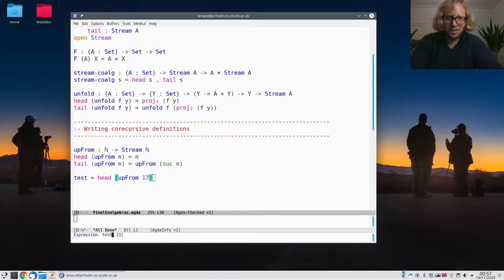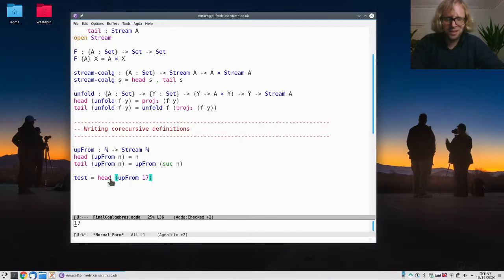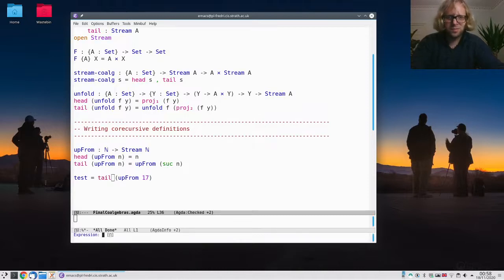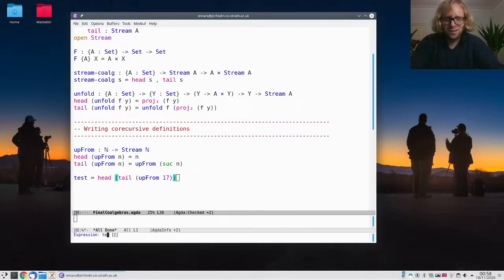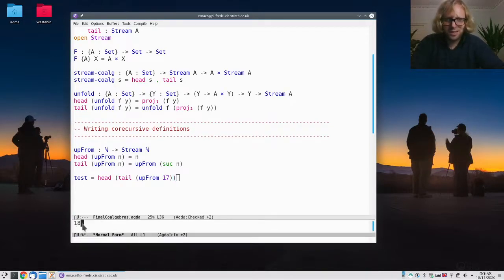So if we normalize that, we get 17. If we ask for the tail of it, then all we know is that that is up from 18, because that's this equation. So if we ask for the head of that, then we get 18, etc.